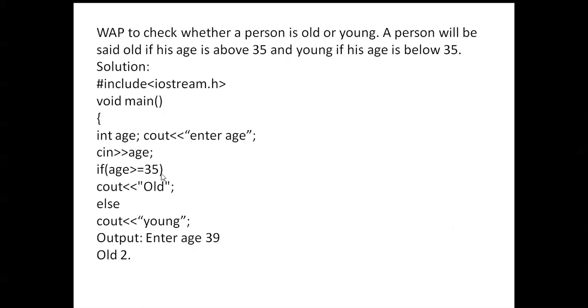The next program you can see here: condition tested, age greater than or equal to 50, age greater than 50, greater than or equal to 25. Then the condition is false, else block is executed. Suppose 50 is there, 50 is greater than or equal to 35, then it prints the old value.